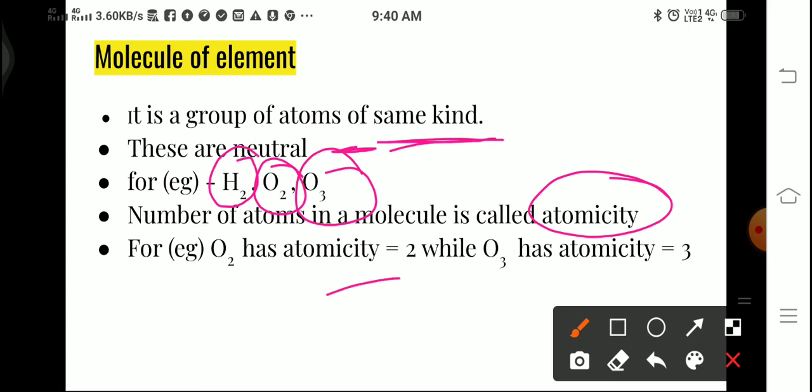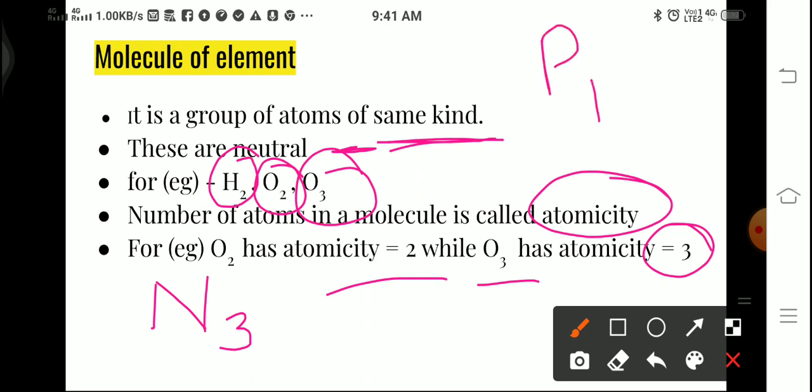So for O2 the atomicity is 2. O2 is the oxygen gas which we breathe in. O2 has atomicity equal to 2, meaning it is made up of 2 atoms of oxygen, and O3 has atomicity equal to 3, meaning it is made up of 3 atoms of oxygen. Similarly, hydrogen's atomicity is 2. Nitrogen exists in the form of N3, so its atomicity is 3. Phosphorus, an element, exists as P4, meaning its atomicity is 4 and it is made up of 4 atoms of phosphorus that have chemically joined together.